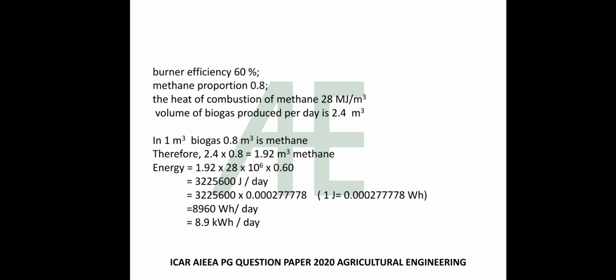Energy is equal to 1.92 into 28 into 10 raised to 6 into 0.60, which will give you 3225600 joule per day. Now we want to convert this joule into watt hours. So 1 joule is equal to 0.000277778 watt hour. So we will get 8.9 kilowatt hour per day.